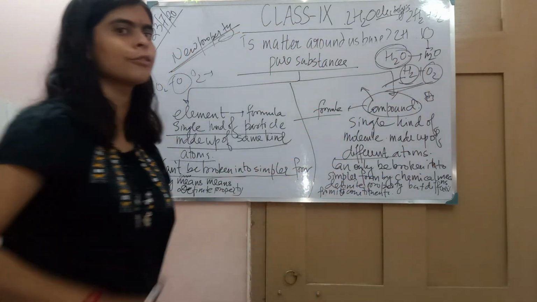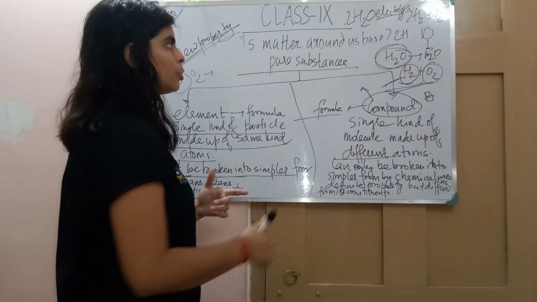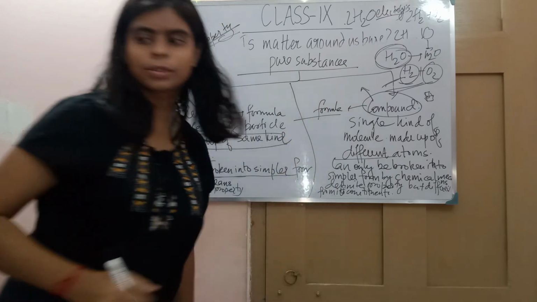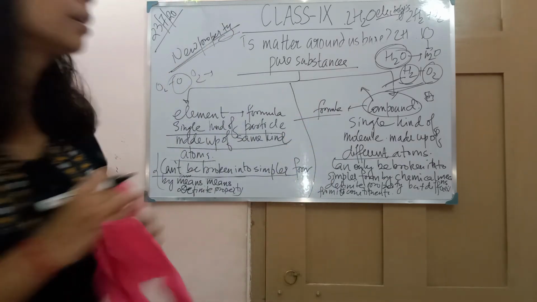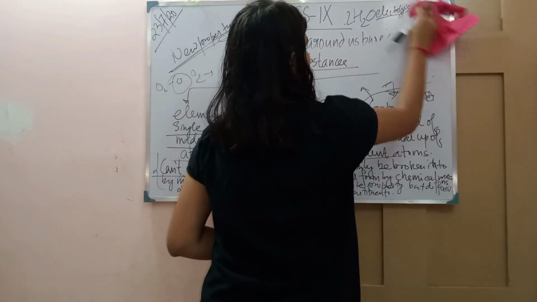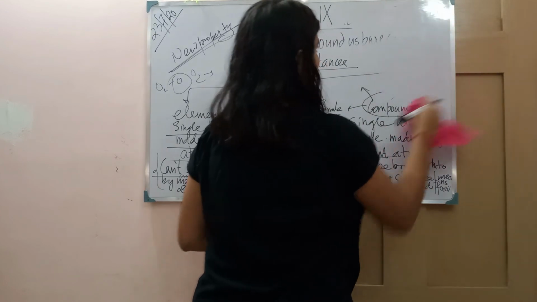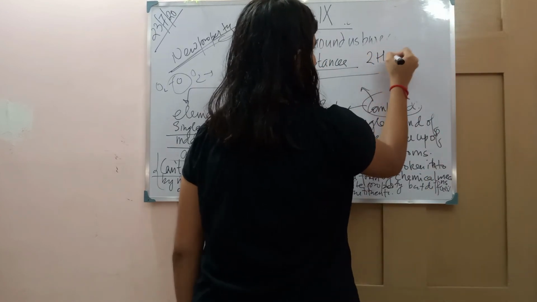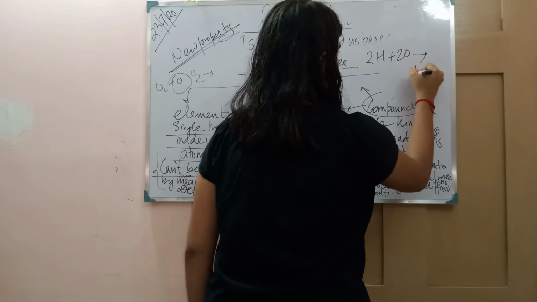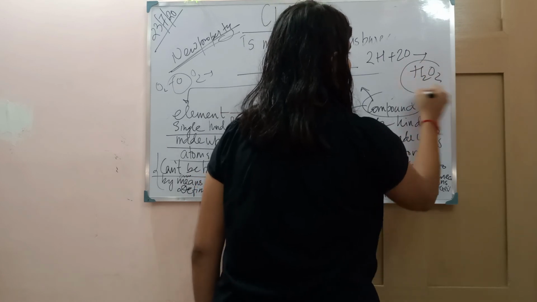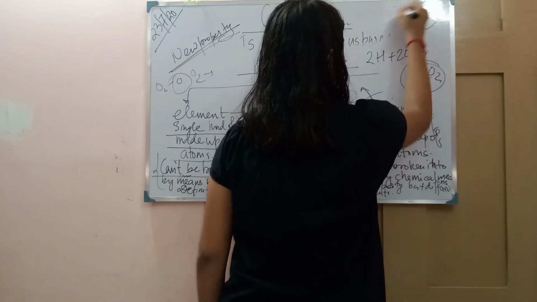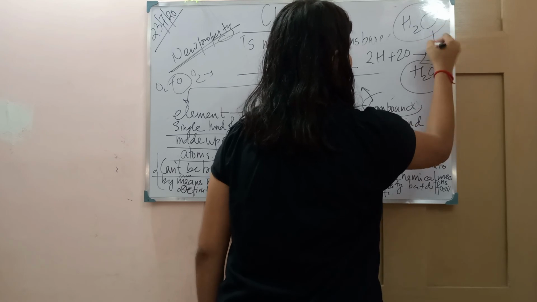It has the property of water. But suppose two hydrogen and two oxygen, then it is giving H2O2. These two properties are different.